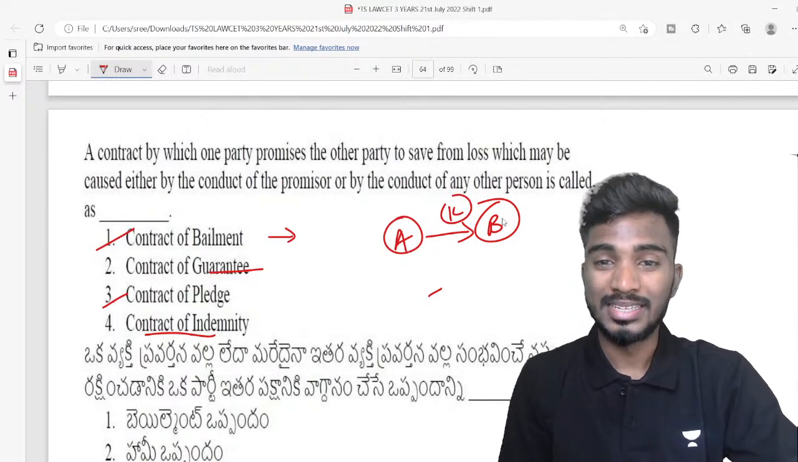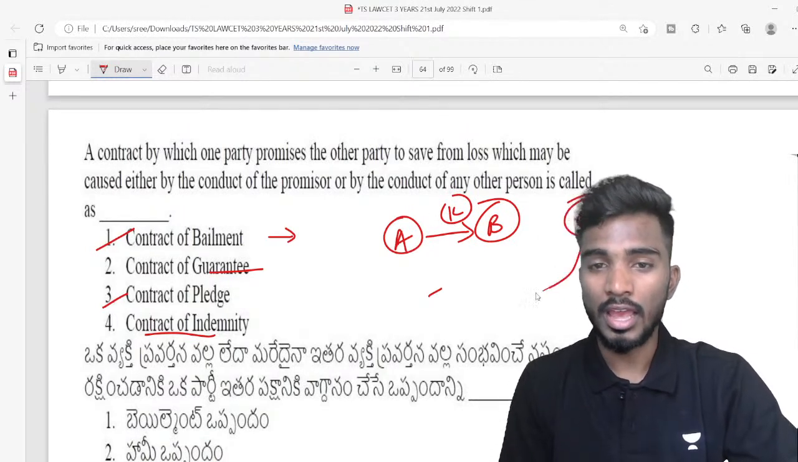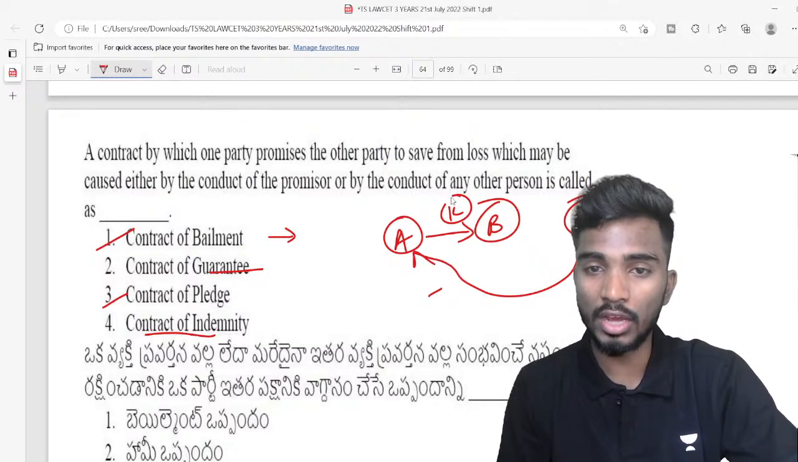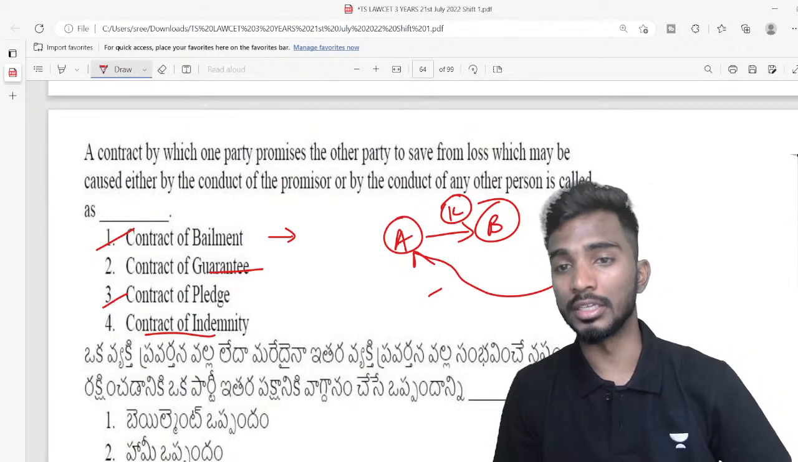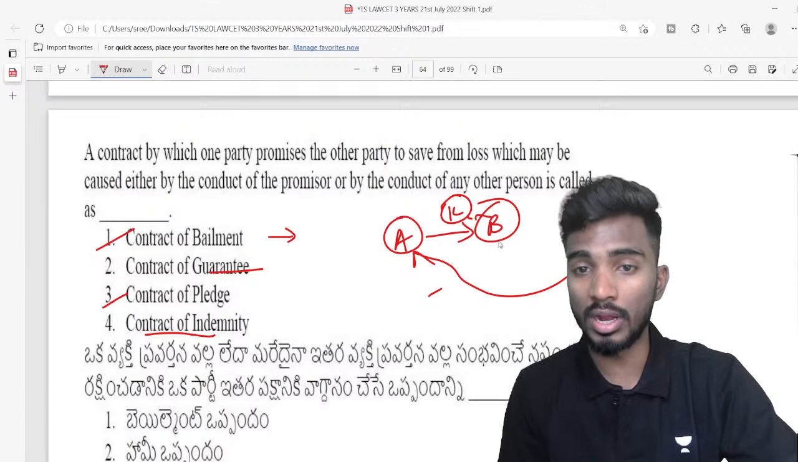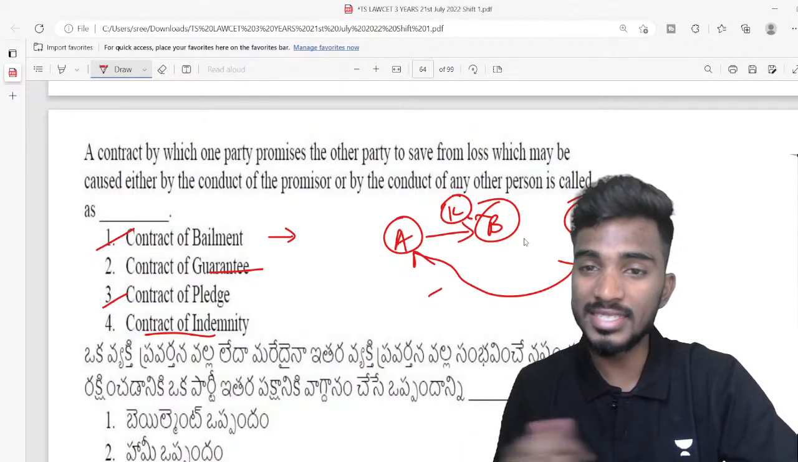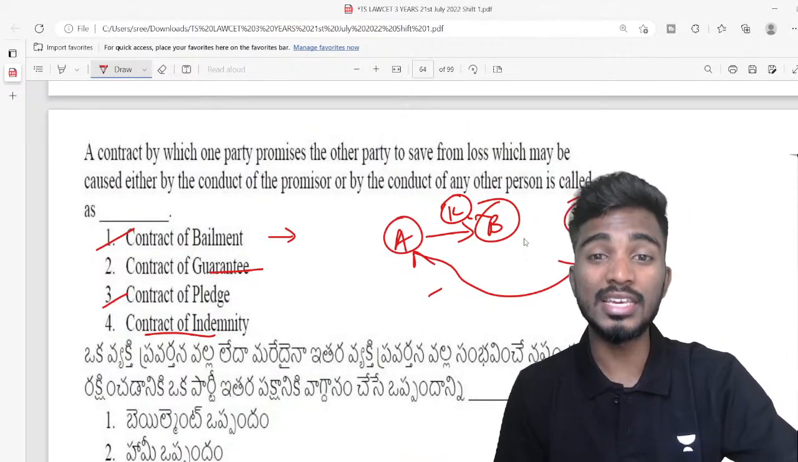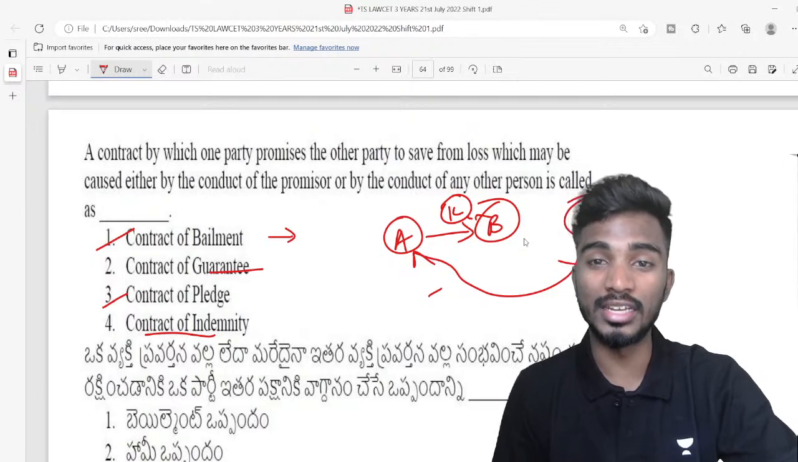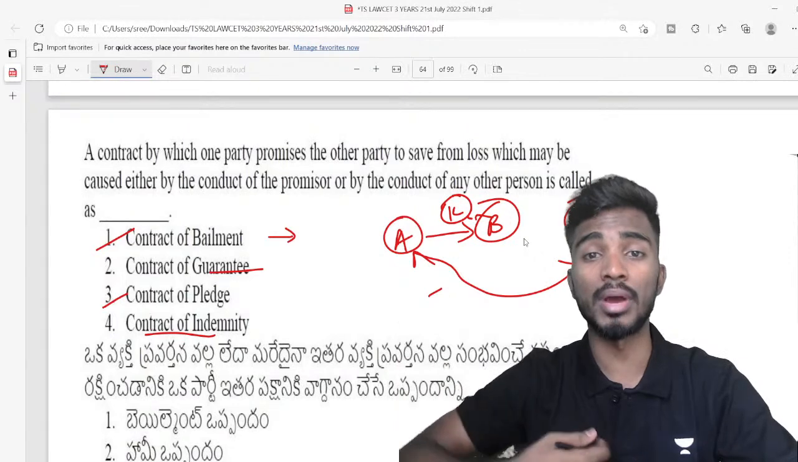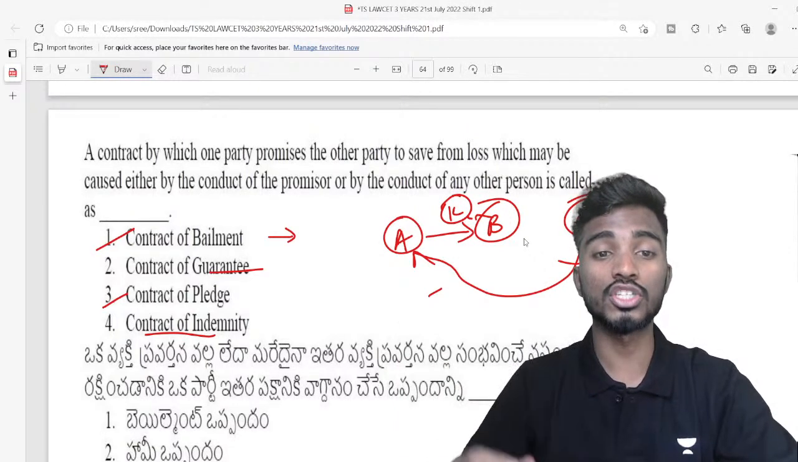Now, C comes here and promises A that if B does not pay 1 lakh rupees, I will give you the guarantee. I am the surety person. Which means that if B is not paying 1 lakh rupees, then C will come and pay. So here A and C are entering into a contract of guarantee. C is guaranteeing to A, saying that, dear A, B will definitely give you 1 lakh rupees. If he is not giving, it is my guarantee that I will give you. That is known as contract of guarantee.